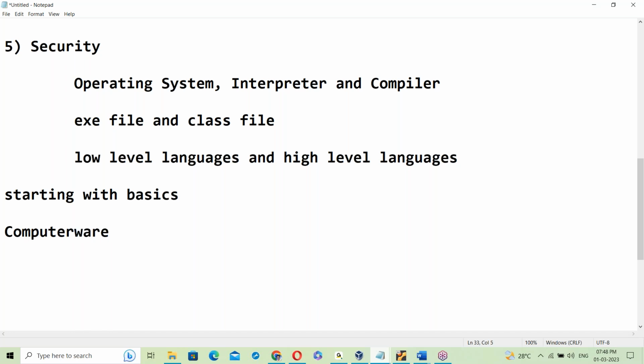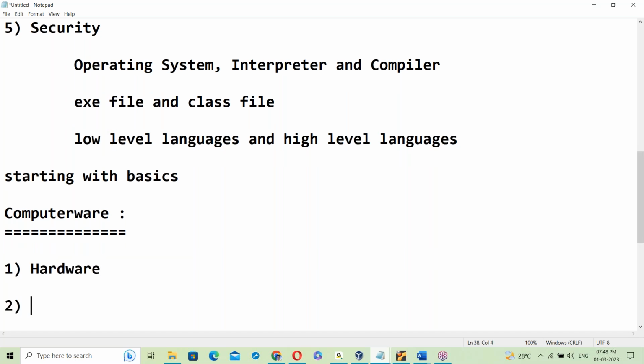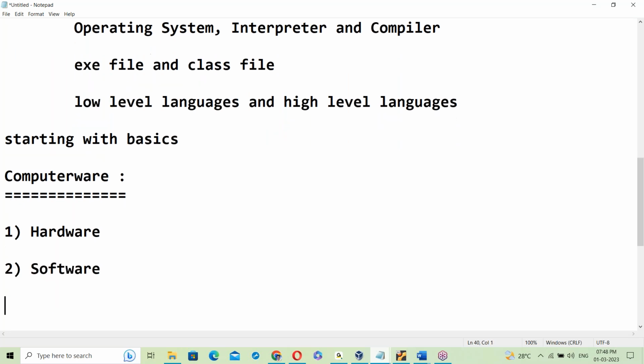Computer, basically two categories. First one hardware, second one software. Hardware and software. So what is hardware?